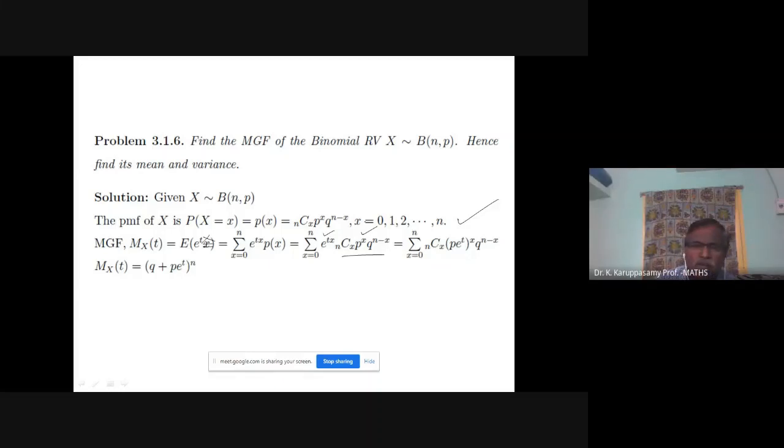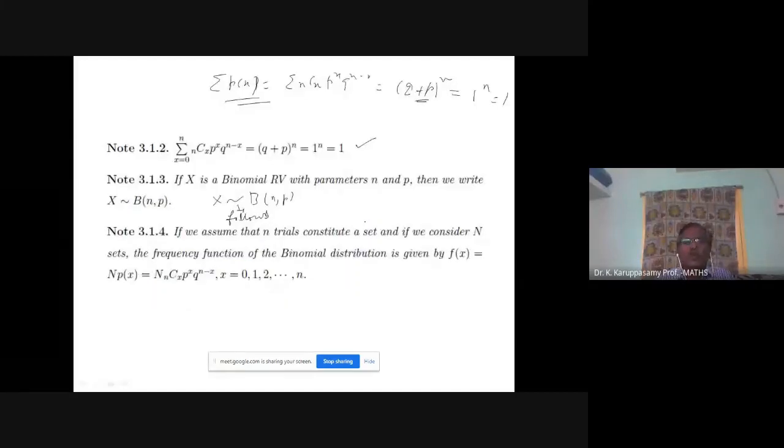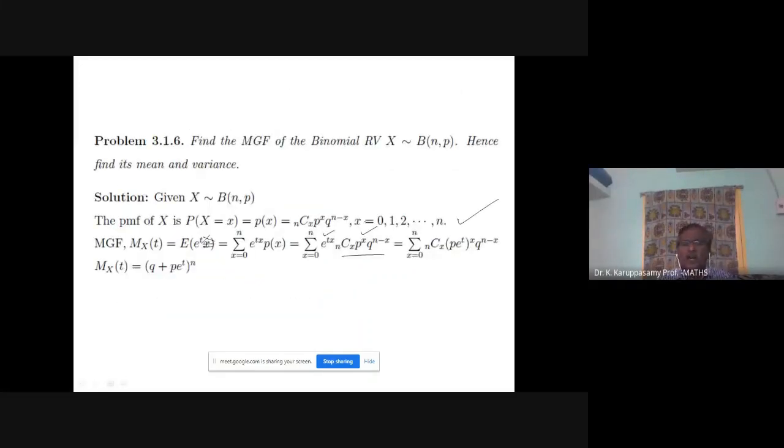You apply note 3.1.2: the sum of nCx p power x q power n minus x is (q plus p) power n. This formula you are going to apply. So here, in the place of p, I have p into e power t. So Mx of t equal to (q plus p e power t) power n. This is the moment generating function.